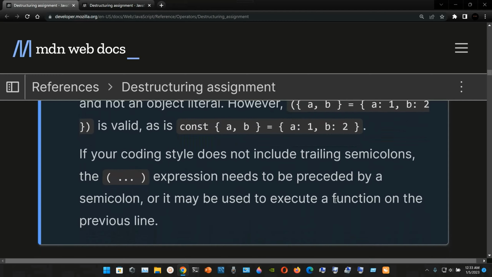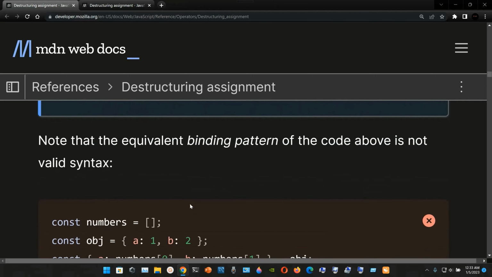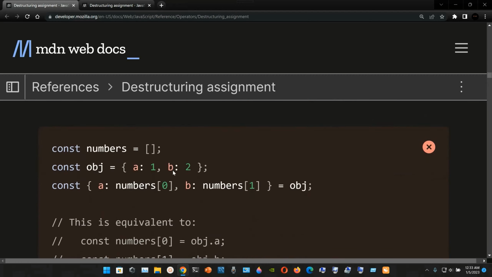If your coding style does not include trailing semicolons, the parenthesis expression needs to be preceded by a semicolon, or it may be used to execute a function on the previous line. Note that the equivalent binding pattern of the code above is not valid syntax.